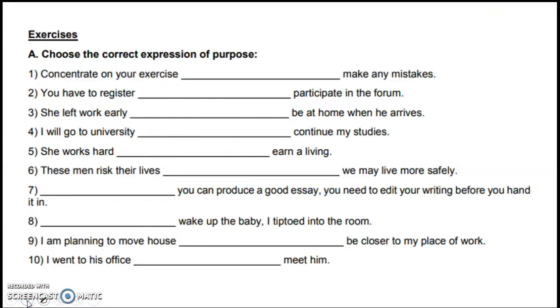Now it's time to practice exercises. Choose the correct expression of purpose to complete this sentence.